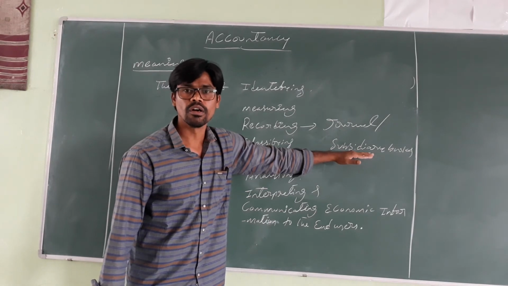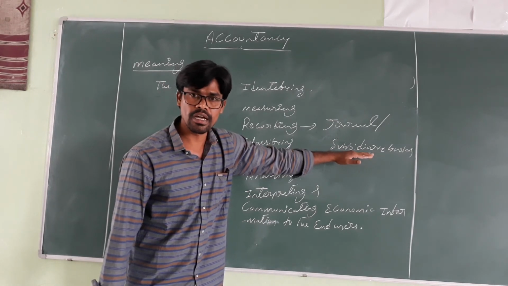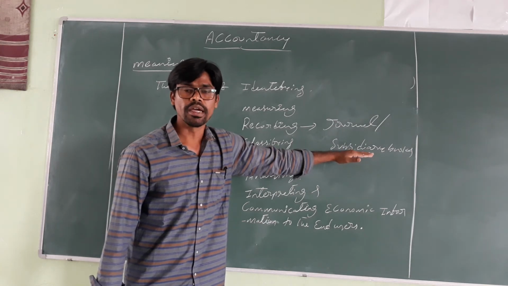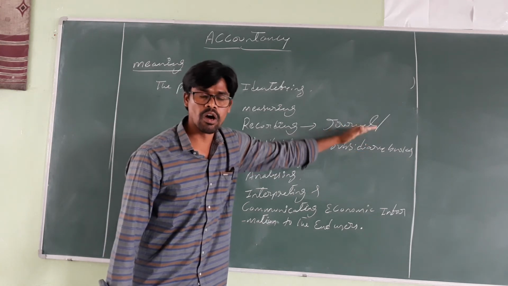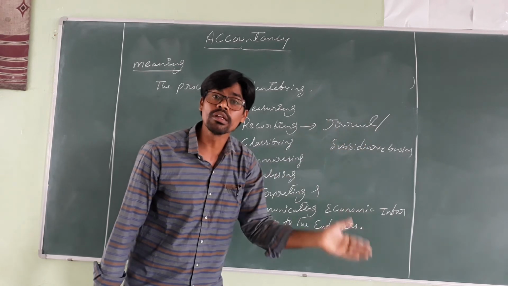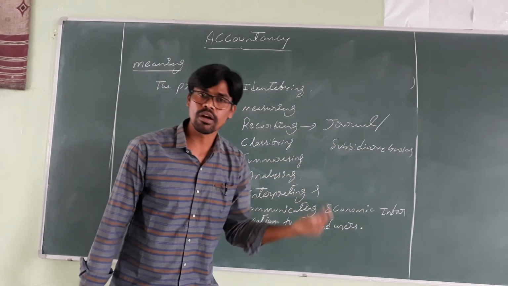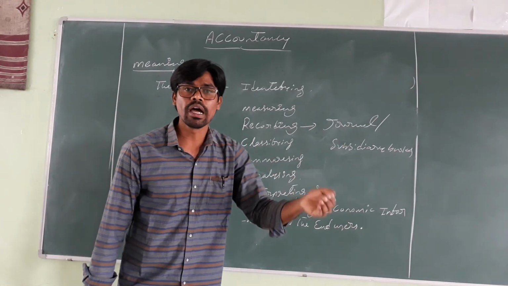Is that clear? All the business financial transactions are to be recorded with the evidence of documents in the books of accounts, that is, either journal or subsidiary books, in chronological order. Chronological order is day-to-day wise.